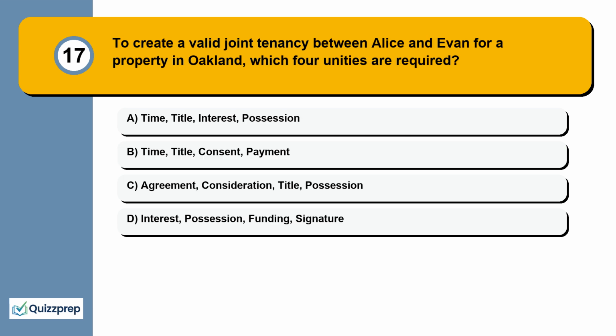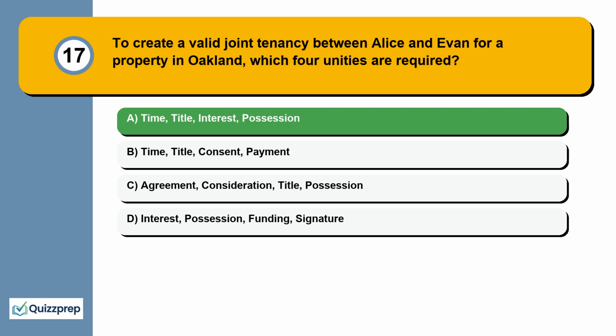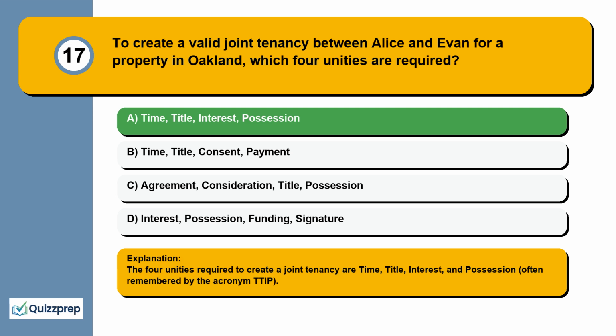Question 17. To create a valid joint tenancy between Alice and Evan for a property in Oakland, which 4 unities are required? Time, title, interest, possession. Time, title, consent, payment. Agreement, consideration, title, possession. Interest, possession, funding, signature. The 4 unities required to create a joint tenancy are time, title, interest, and possession, often remembered by the acronym TTIP.